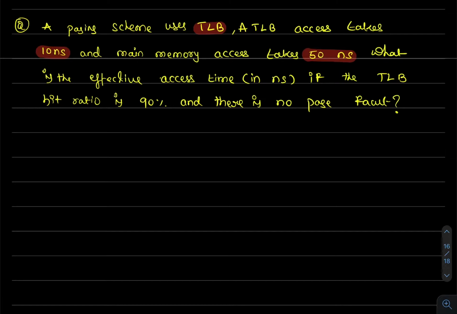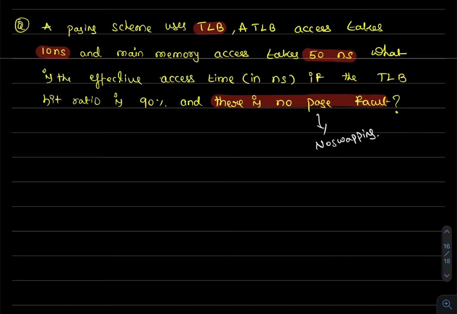If the TLB hit ratio is 90% and there is no page fault. There is no page fault in the sense that the entire process pages are available in the main memory, so we don't want to bring the process from the hard disk. This means no swapping is needed. So in this case we have two scenarios.